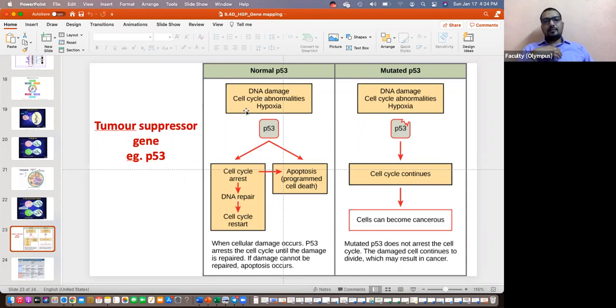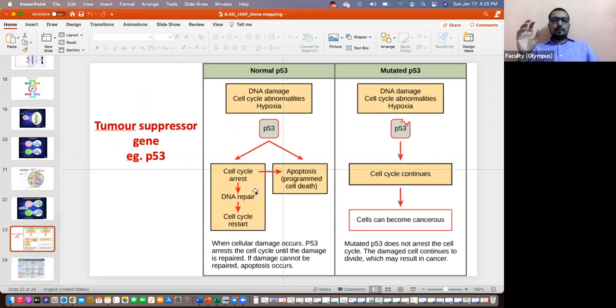In our body, sometimes, let's say you got exposed to UV light. There may be DNA damage in your cell. So when DNA damage takes place or any other cell cycle abnormalities take place, this gene called P53 gets activated. And what does it do? It will stop the cell cycle. It will tell the cell cycle to pause, saying let me first repair the DNA, or let me allow the DNA repair to take place. Only after DNA repair does the cell cycle resume.